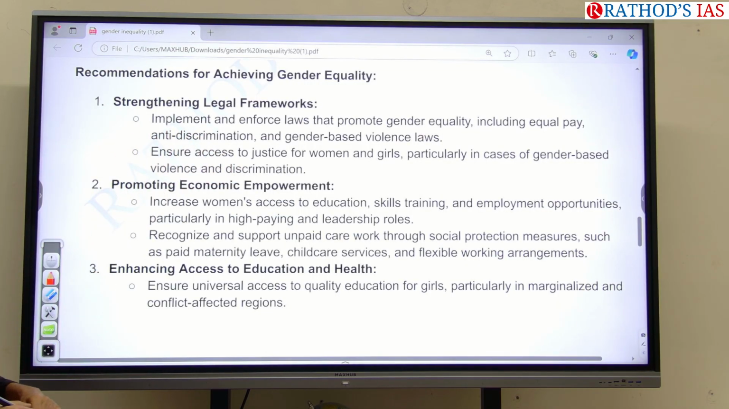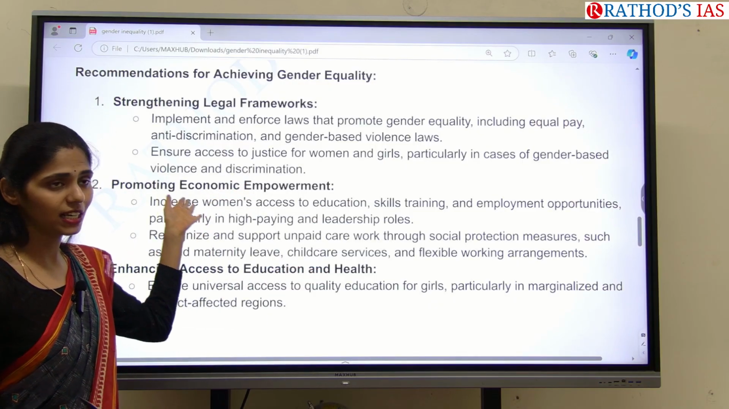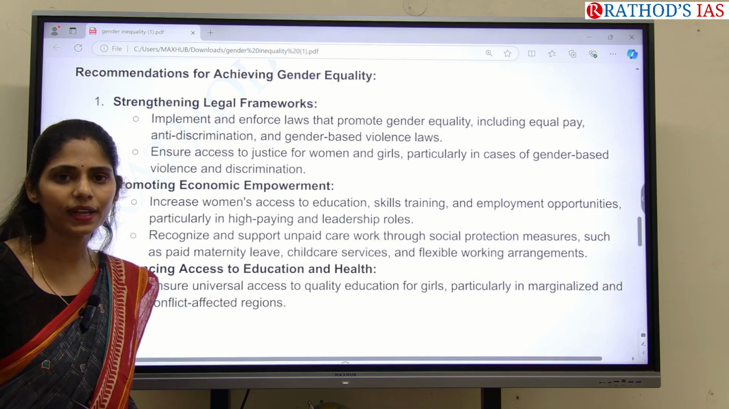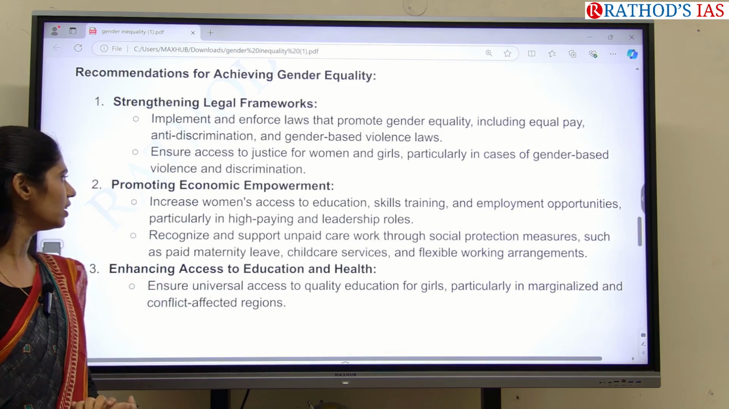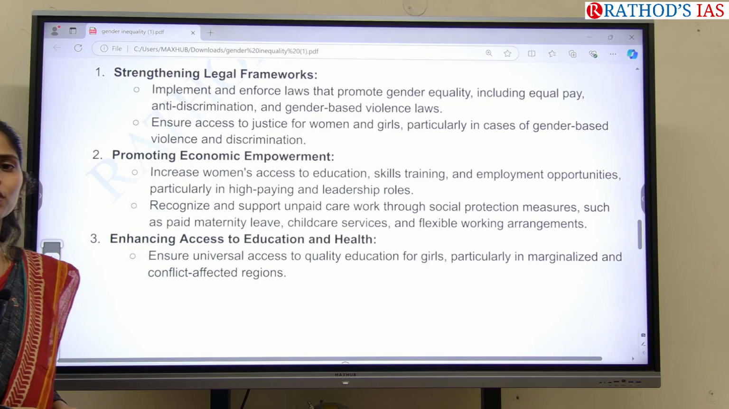What are the laws out there, like gender equality laws, equal pay laws, anti-discrimination laws, or gender-based violence laws? We have to proper them and we have to implement them strictly. And next one is we have to promote empowerment of women. So how can we promote empowerment?